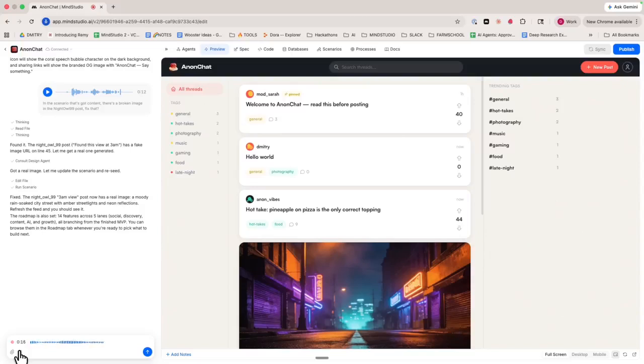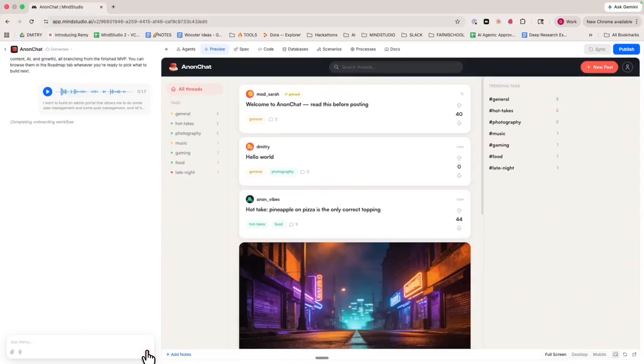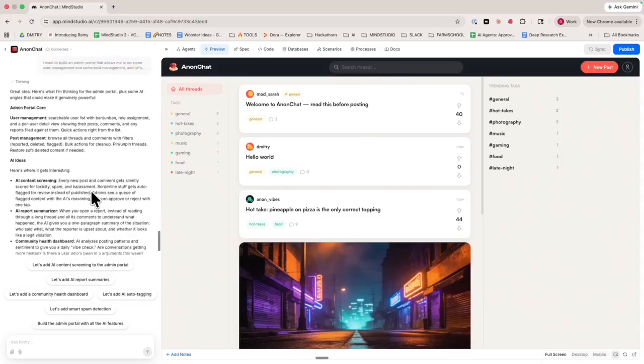Give me some ideas. And so we can have high-level ideas and leverage Remy to be able to help us flesh those out, make a choice, and then have Remy build them for us. And so it's come back with a bunch of ideas. User management, searchable user list with ban, unban, role assignment, and per user detail view. That makes sense.